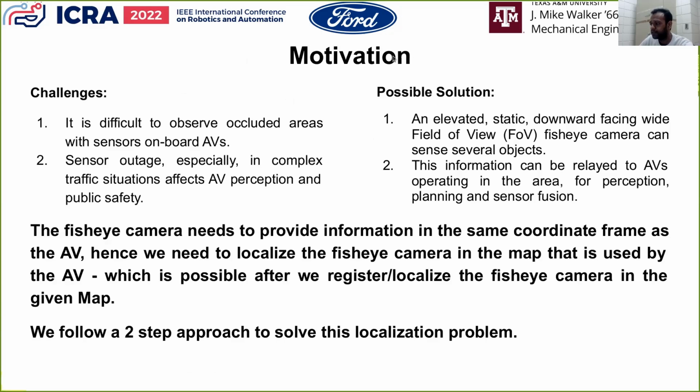The motivation behind this work stems from improving the safety and situational awareness of autonomous vehicles in an environment with occlusions. A solution to this problem is to augment the infrastructure around the autonomous vehicle with static fisheye cameras, which can sense a very wide area and relay this information to the autonomous vehicle for its perception and planning algorithms. However, this solution is possible only after we localize or register the static fisheye camera in the map on which the AV operates. The fisheye camera localization problem forms the topic of our presentation.